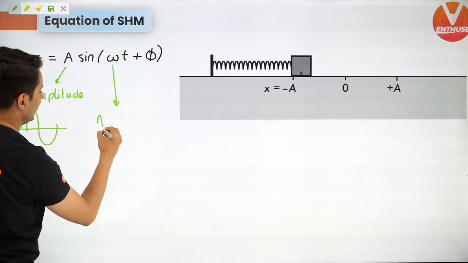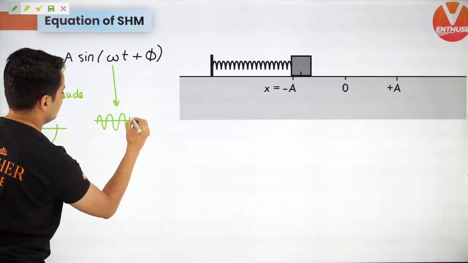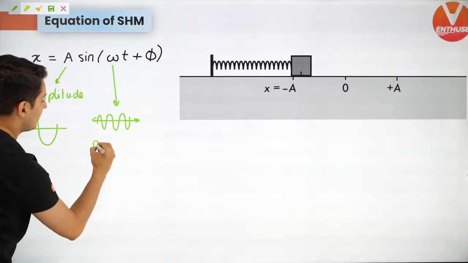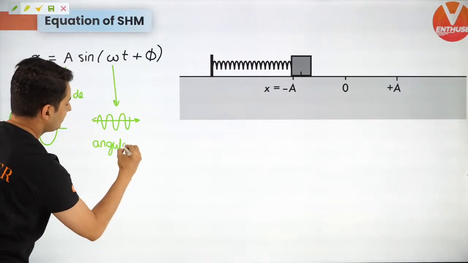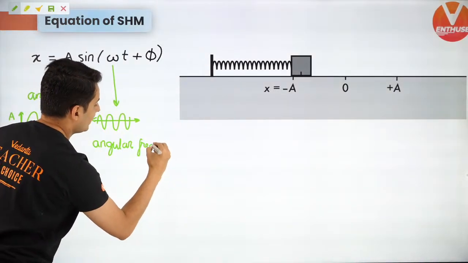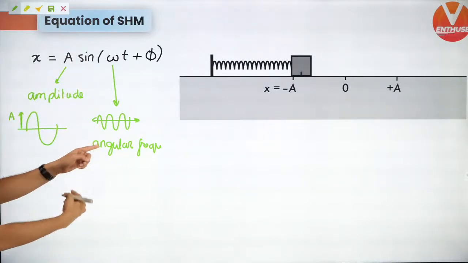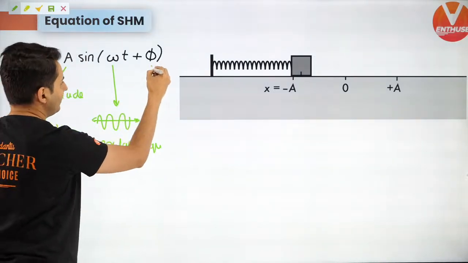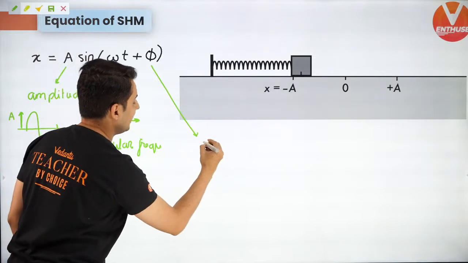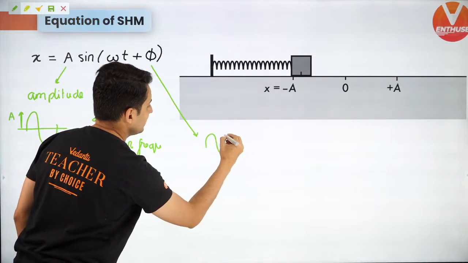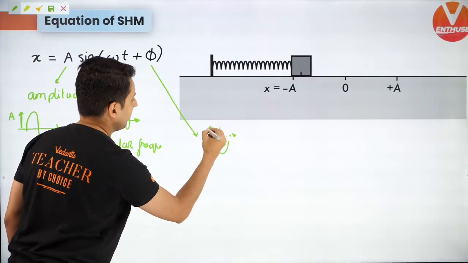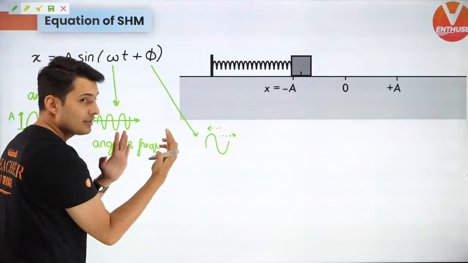So the stretching can happen this way. That is called angular frequency. And this phi basically shifts the graph here or there. I've told you that.